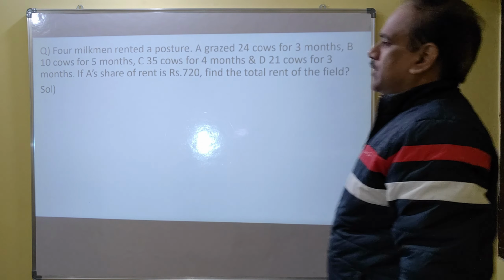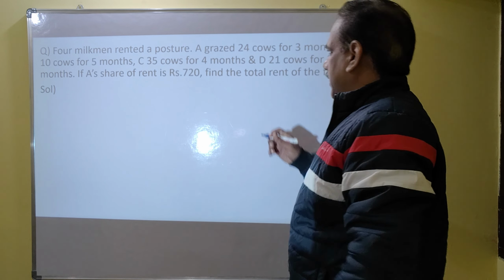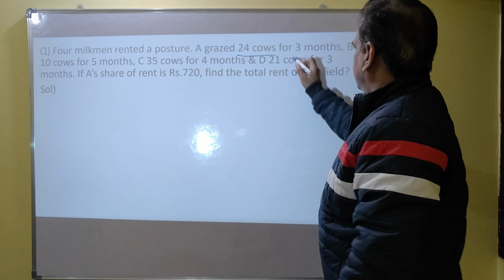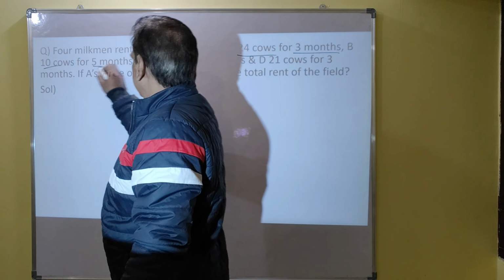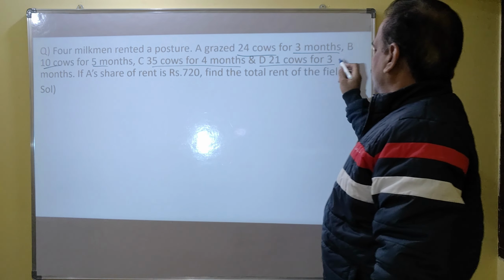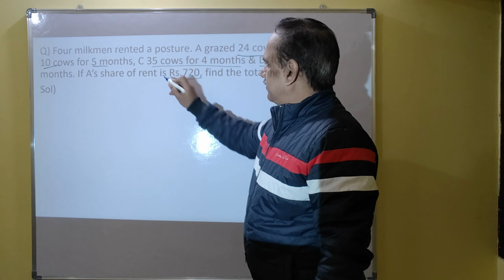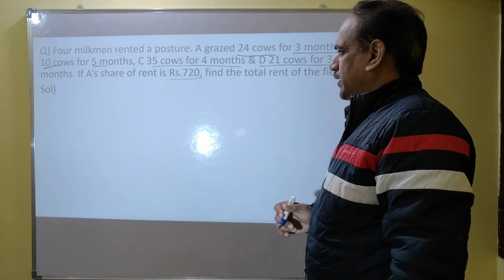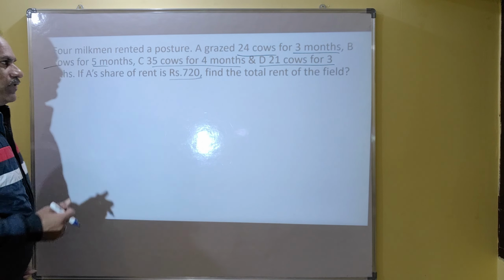Right? So coming to this problem, 4 milkmen rented a pasture. A grazed 24 cows for 3 months, B 10 cows for 5 months, C 35 cows for 4 months, D 21 cows for 3 months. If A's share of rent is 720 rupees, find the total rent of the field. So instead of cows you can imagine money. Both are the same here, right?